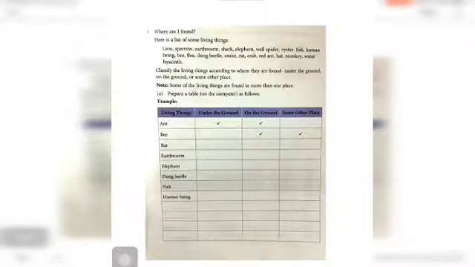Okay, but some living things are found in more than one place, like bee, they are found on the ground and also in some other place. Okay, and also bat. Bat is found on the ground and also some other place. See, earthworm is found under the ground and also on the ground. Like this, you want to put a tick mark.